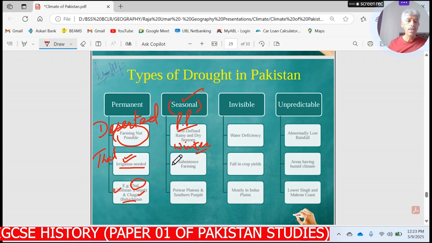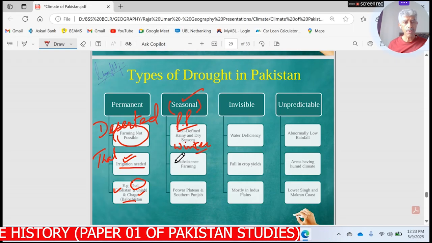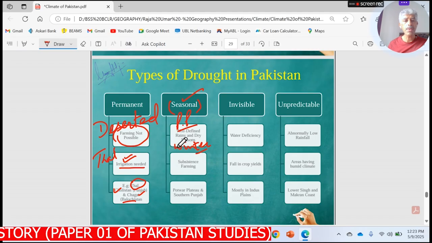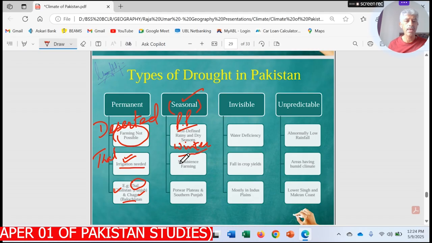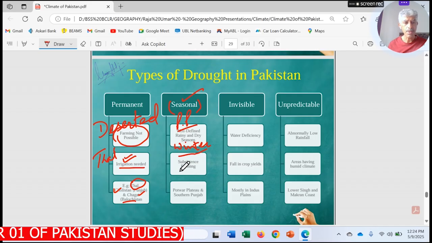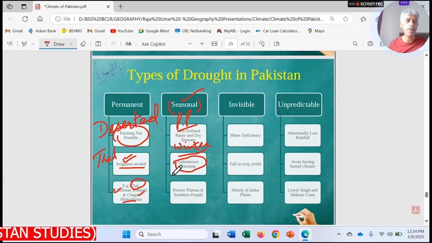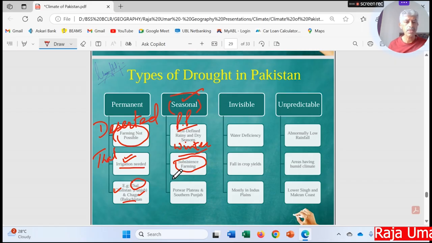So the rainfall, whenever it occurs, the Rabi crop in winters grows well, but if it goes really very dry, the Rabi crop suffers a lot. As you know, in this area, Potwar Plateau, I'm talking about, small scale subsistence farming is practiced as Barani lands and rain-fed area are there, and even the soil quality is still not good. So we can say that this area suffers a lot just because of the seasonal droughts, very especially in winter season.